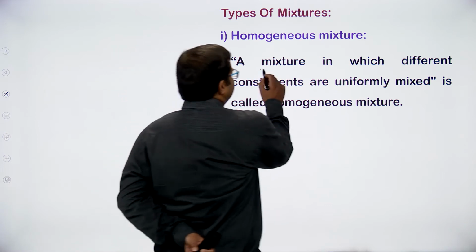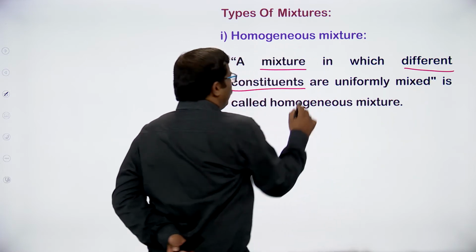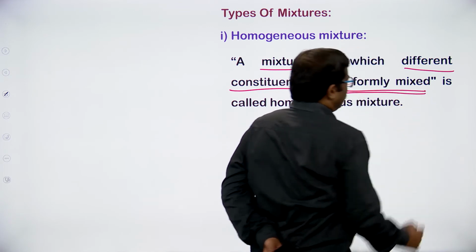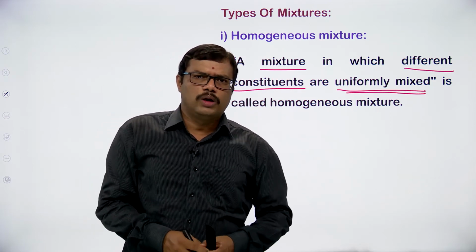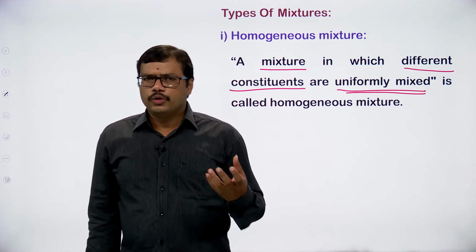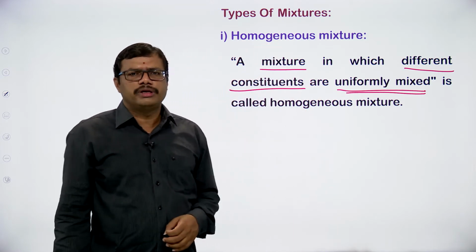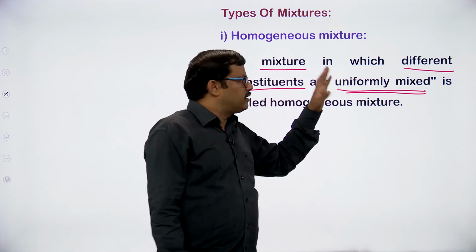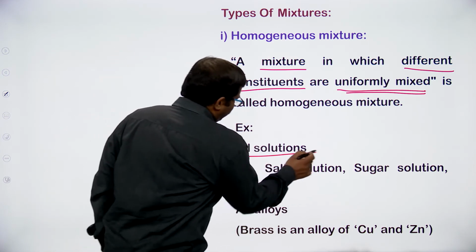It is a mixture in which the different constituents, whatever pure compounds we are taking for preparing that mixture, are uniformly mixed. We take two pure substances and mix them into one bowl, and there we have to see that the mixing is uniform. Then we get a homogeneous mixture. Homogeneous mixture formation takes place when the two different components are mixed uniformly. The best examples are all solutions.